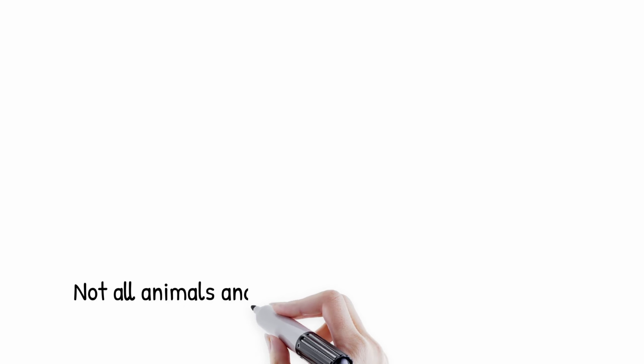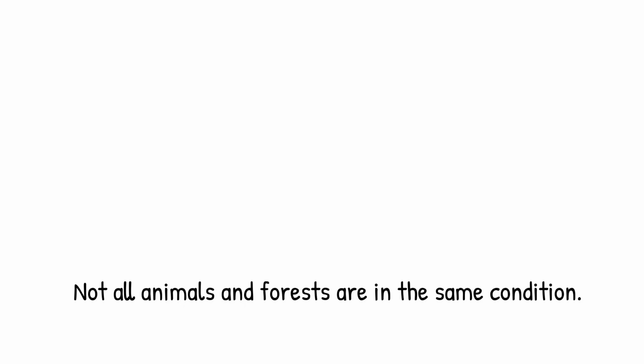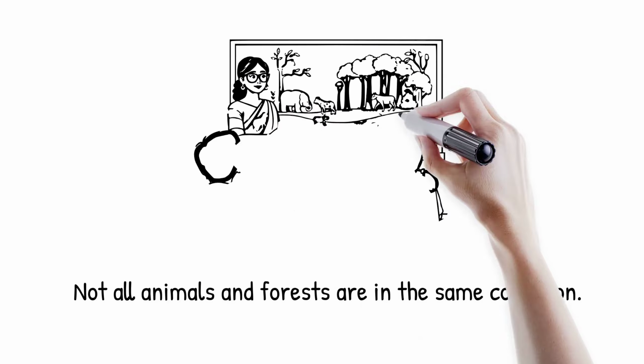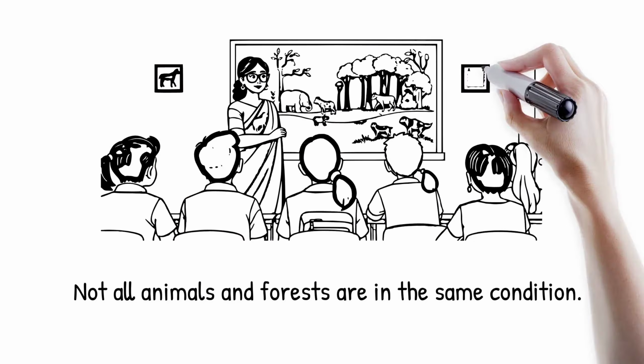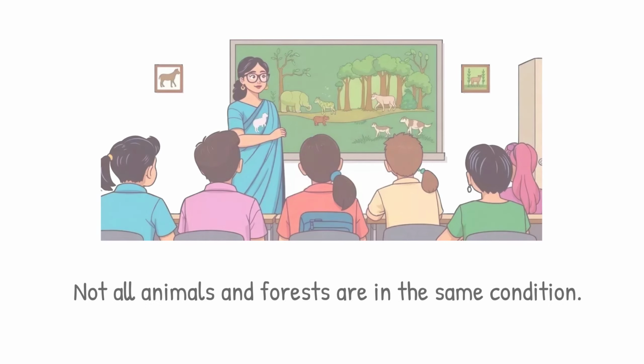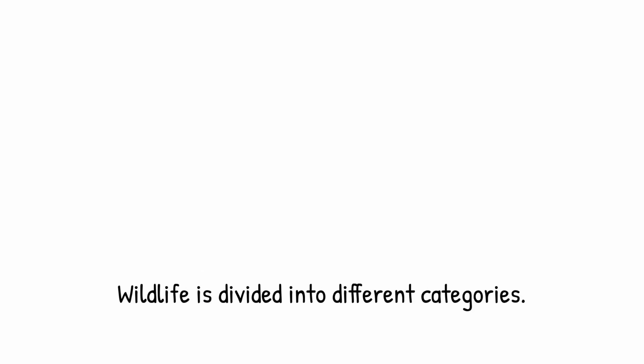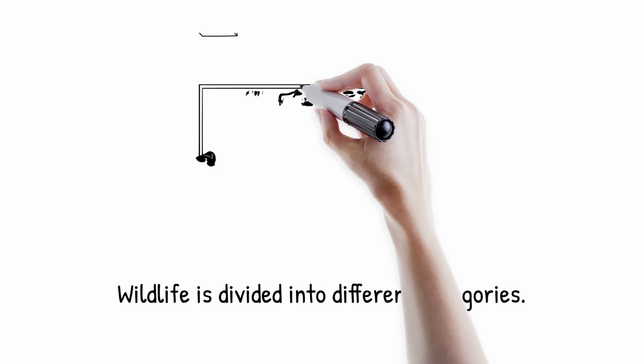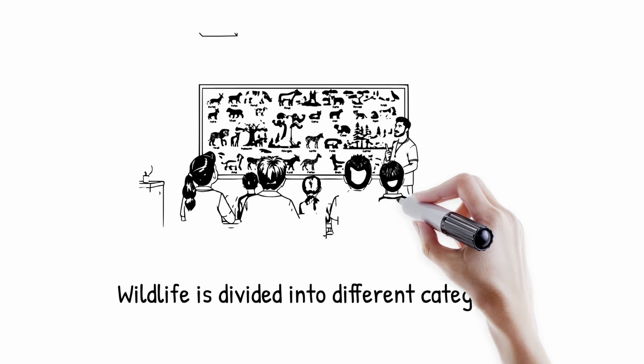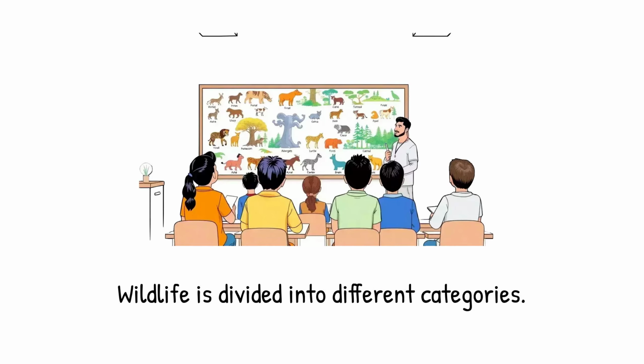Do you know not all animals and forests are in the same condition? Introduction. Forest and wildlife are classified based on their status. Wildlife is divided into different categories. Some animals are common, while others are rare or in danger. Forests can also be classified into different types based on ownership and protection.